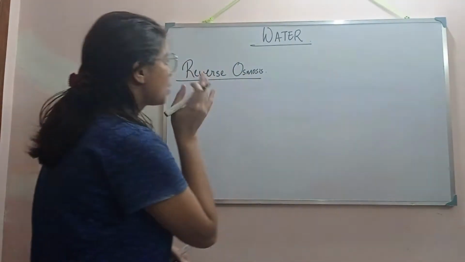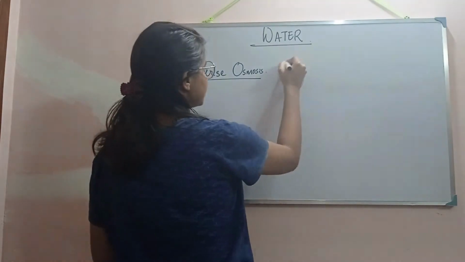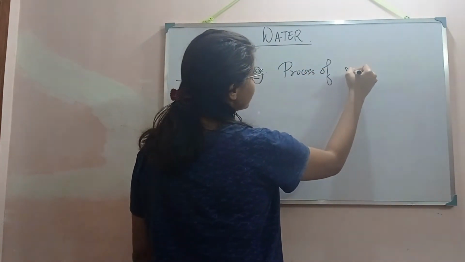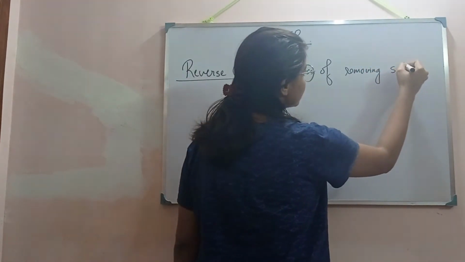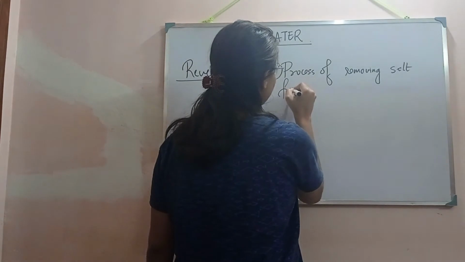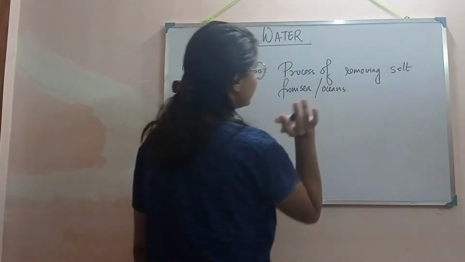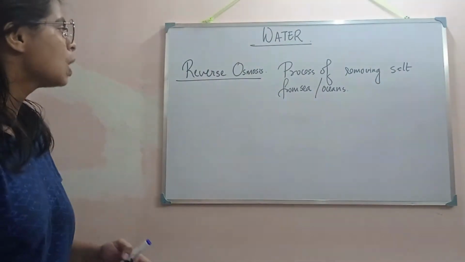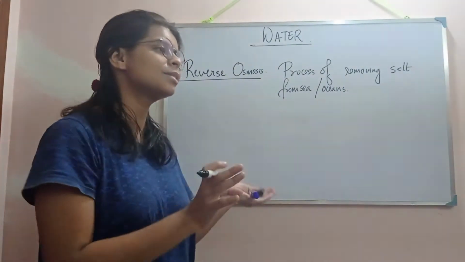Now the question is, what is reverse osmosis? Reverse osmosis is just a process of removing salt from sea and ocean water.